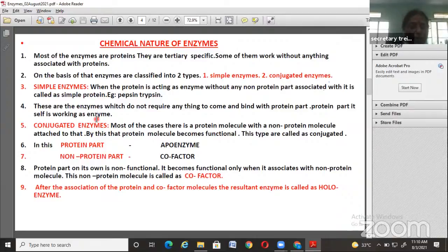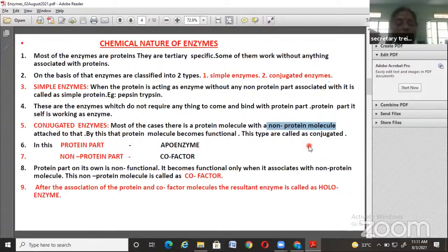The next one is conjugated enzymes. In most cases there is a protein molecule with an association of a non-protein molecule, and it helps in binding the substrate molecules. By that, the protein molecule becomes functional, and this type of enzyme is called a conjugated enzyme.